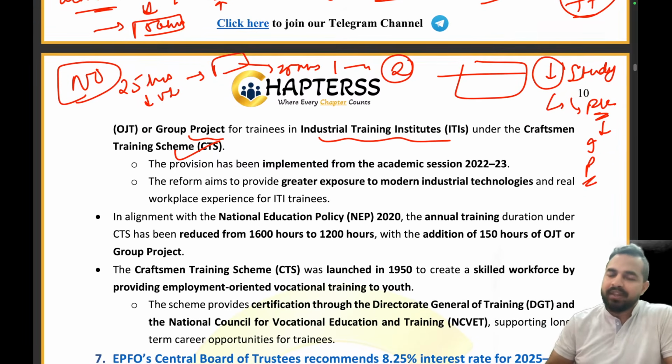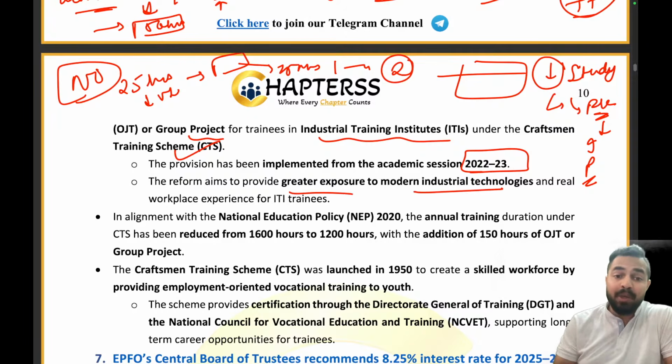So basically there we have added a provision, and this provision will be implemented from the academic session 2022 to 2023, where we are ensuring that we will be having 150 hours of on the job training for these people who are getting the technical knowledge. We want to provide greater exposure to modern industrial technologies and real workplace experience for the ITI trainees.